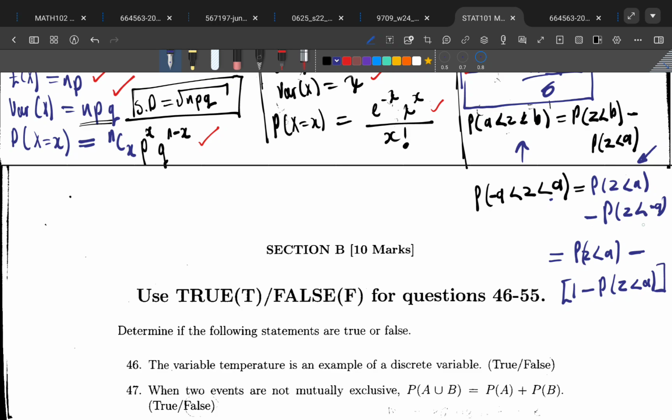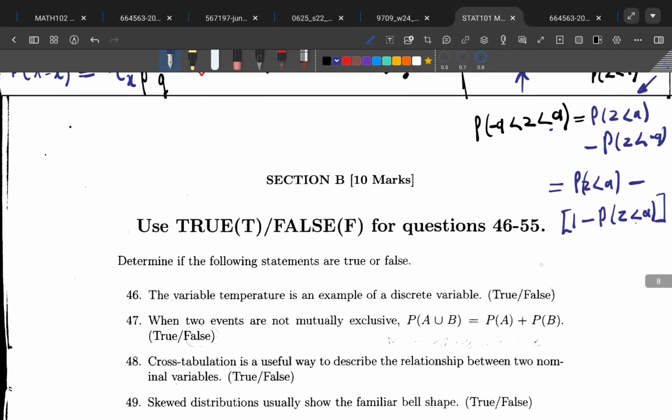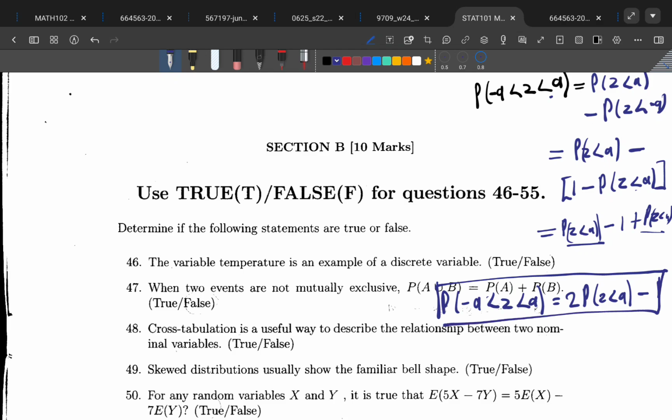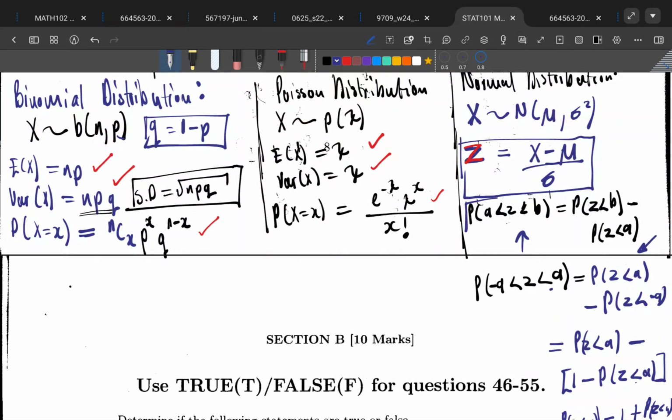Because the probability of Z less than negative A is the same as 1 minus the probability of Z less than A. So we end up with the probability of Z less than A minus 1 plus another probability of Z less than A. So the probability from negative A less than Z less than A is just 2 times the probability of Z less than A, minus 1. Remember this one. This is the one to remember.